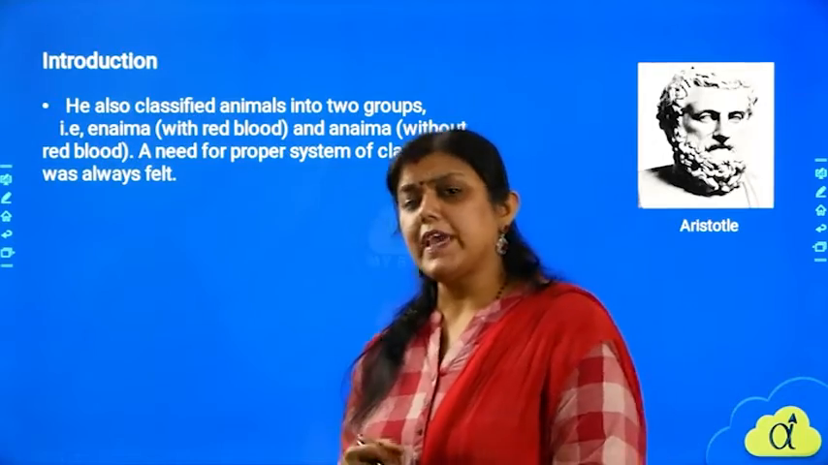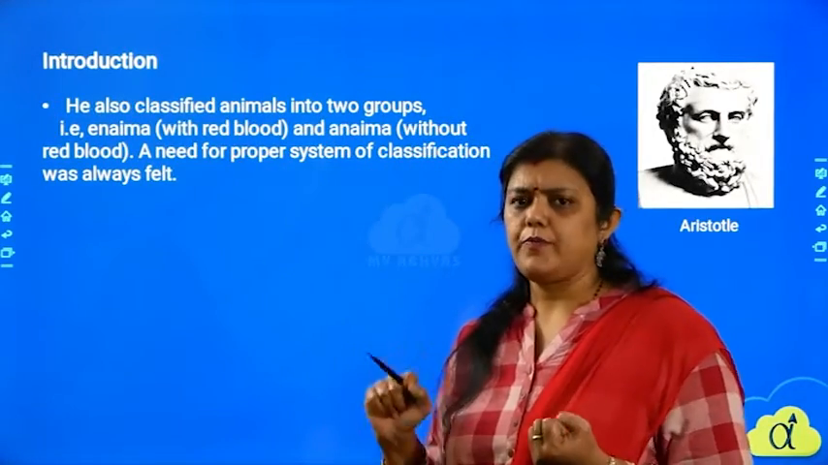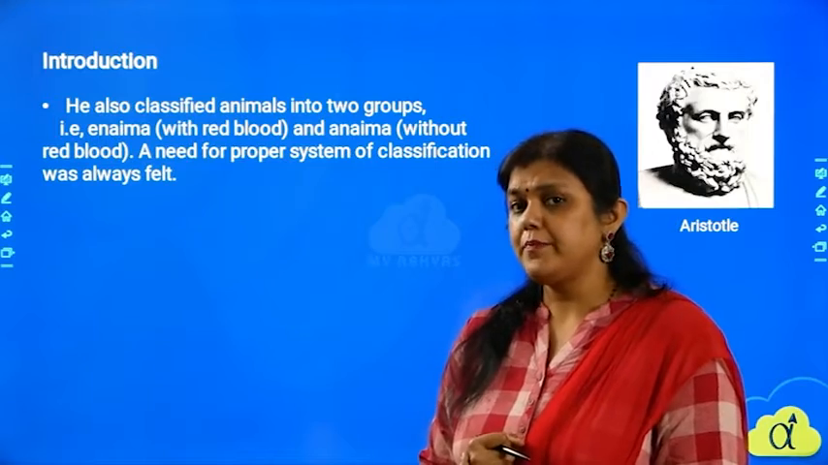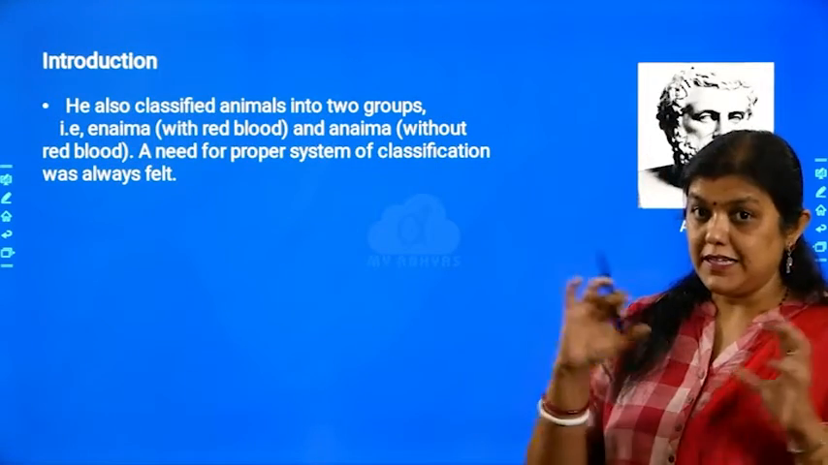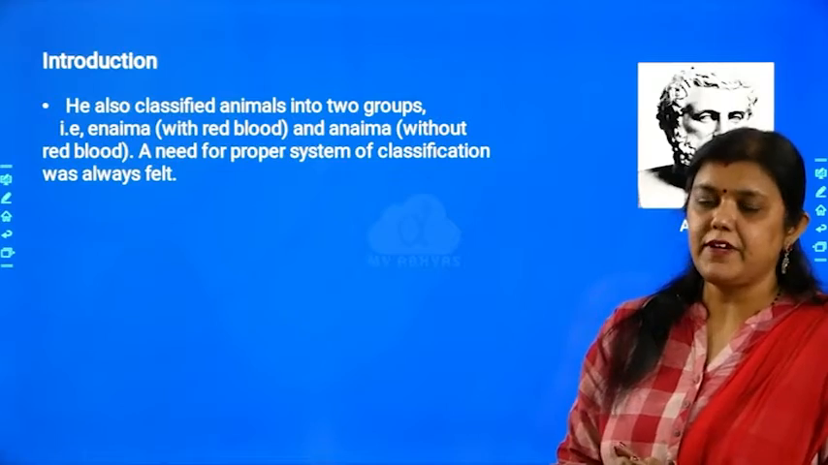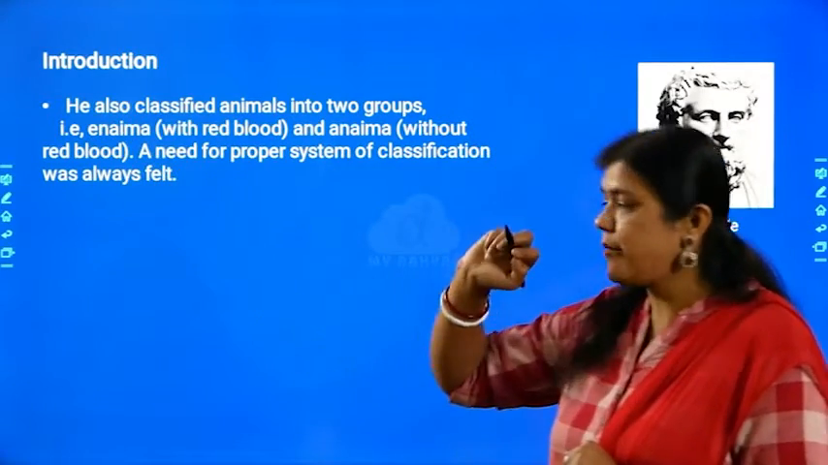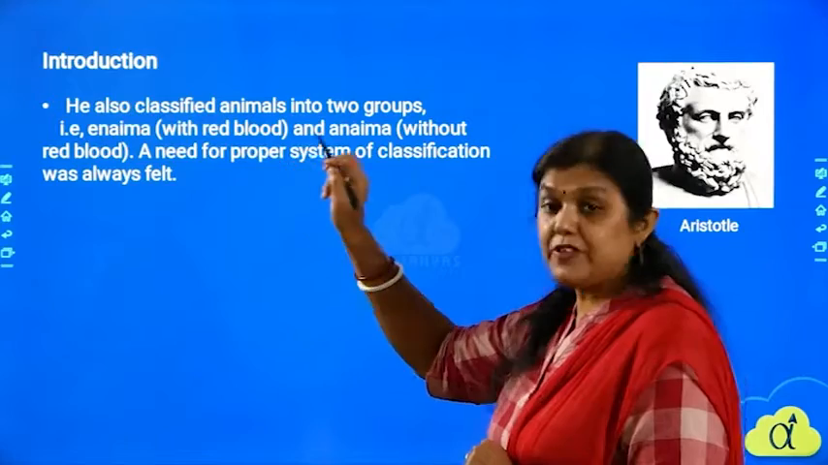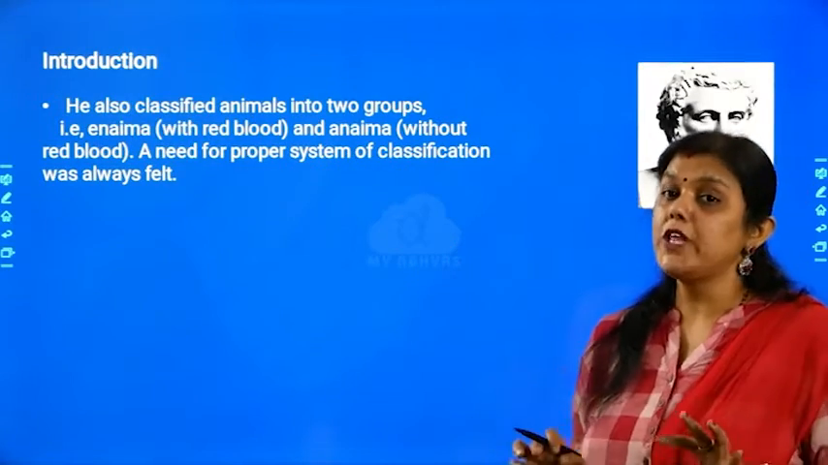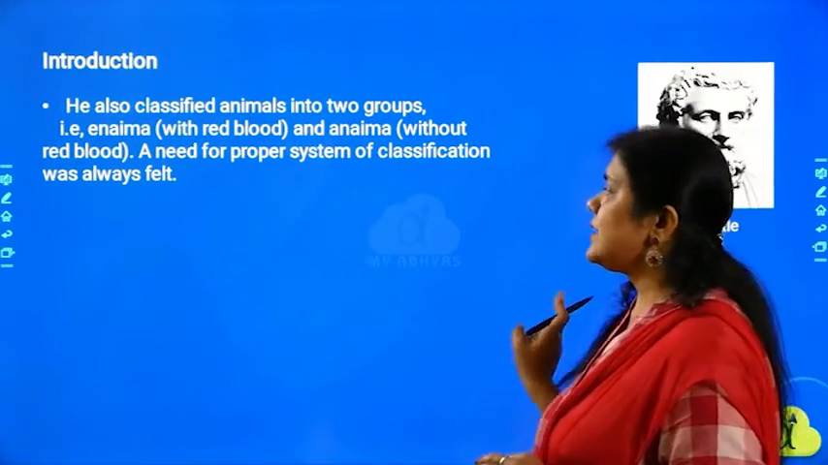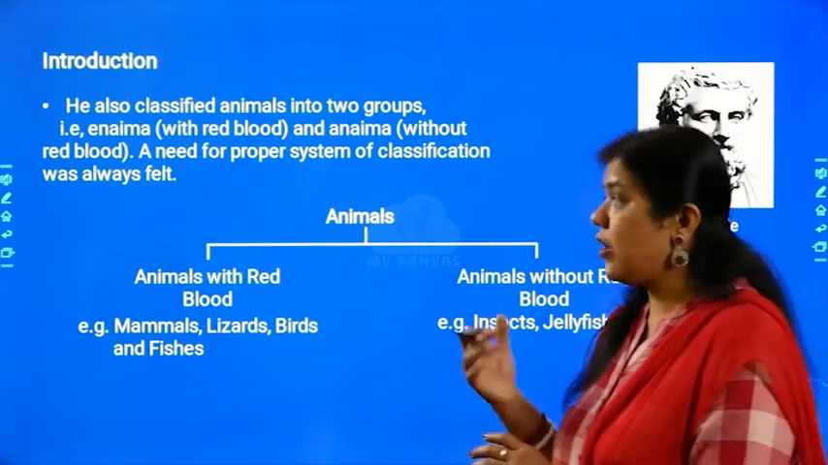Now for plants, we can actually see their sizes and the number of years they grow. What can we do for animals then? In case of animals, he clearly divided them very scientifically into two broad groups. One is called Enaima, and that is with red blood cells, and another one is Anaima. Anaima means without red blood cells. So this is one way of classifying the organisms.